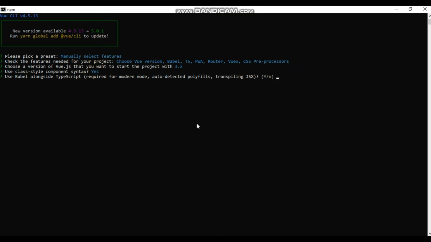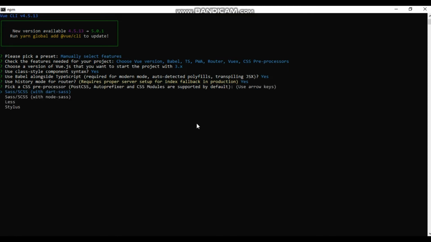I want it, yes. Use history mode for router? Yes. Then you will see Sass/SCSS with Dart Sass and with Node Sass. I want just Dart Sass, then click enter. And in dedicated config files, I want it, and select it.